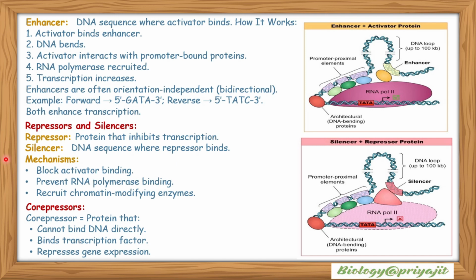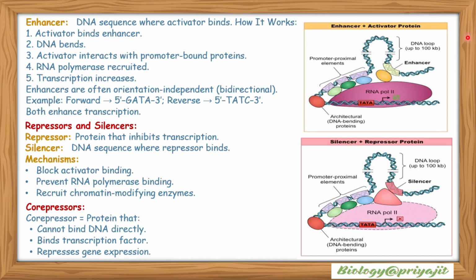Repressor and silencer. A repressor is a protein that can inhibit transcription, that can downregulate the transcription process, and a silencer is the DNA sequence where the repressor protein can bind. So what is the mechanism? The repressor blocks activator binding and prevents RNA polymerase binding to the promoter sequence. It recruits chromatin modifying enzymes.